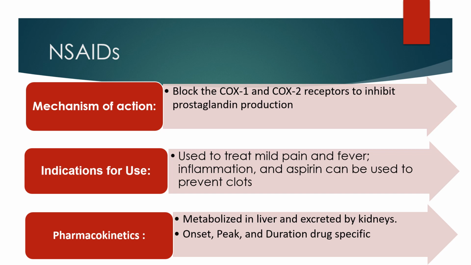NSAIDs are metabolized by the liver and excreted through the kidneys, and are very well known to cause kidney injury at higher doses or with prolonged exposure, and I call NSAIDs kidney killers. Providers will choose which NSAID to use based on the cause of the pain, the medical history, the intended effect, and the cost. Aspirin, ibuprofen, and naproxen are all over the counter, and they're all relatively cheap.